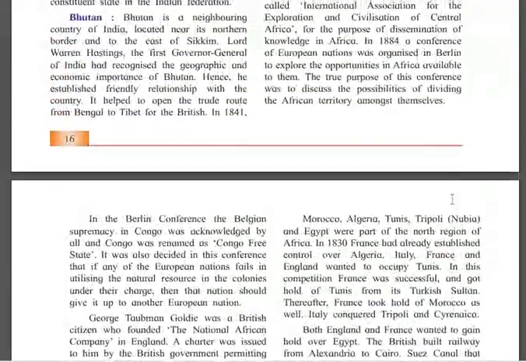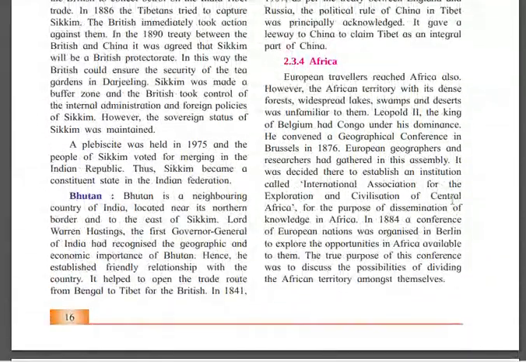Now let's talk about Africa. European travelers reached Africa also. However, the African territory was dense forest. The forests are very dense in Africa. Some European people traveled to Africa, and there was a dense forest.